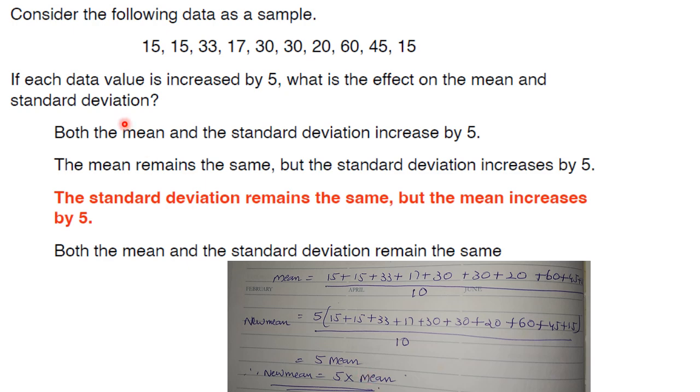Now what about the standard deviation? Standard deviation is a measure of dispersion. That means it is a measure of how dispersed or spread the data is in relation to the mean. Now standard deviation will be unaltered because the spread of the data will not change. So the answer here is standard deviation remains the same, but the mean increases by 5. Answer is option 3.